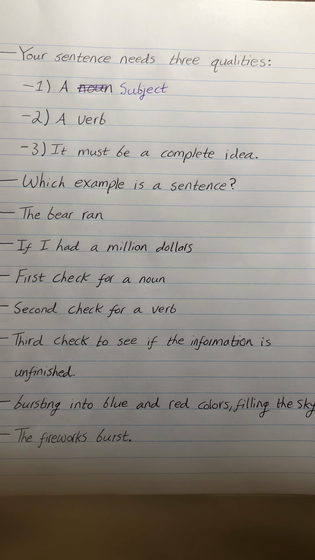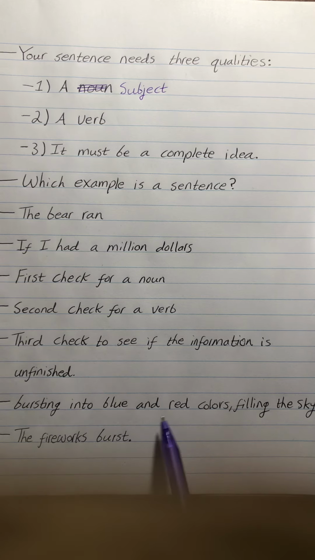Well, if you had $1 million, would you buy a house? Would you buy a boat? Well, we don't know. It is an incomplete idea. It is what we call a sentence fragment. Let's take a look at another example.